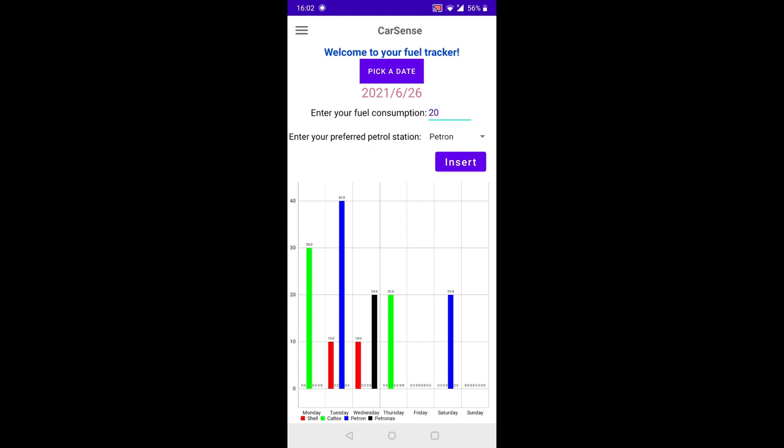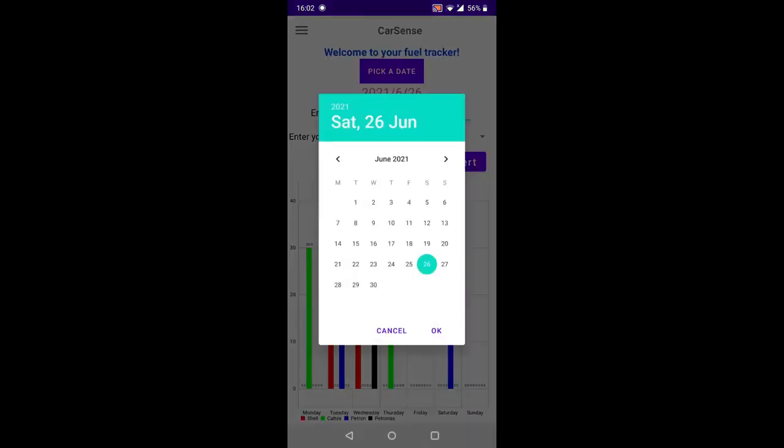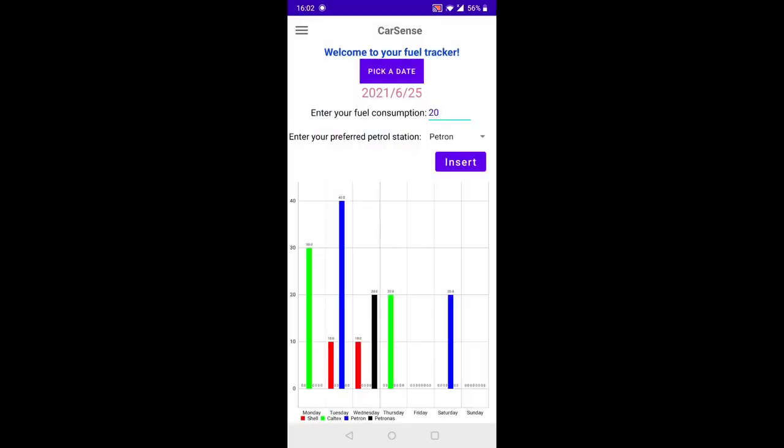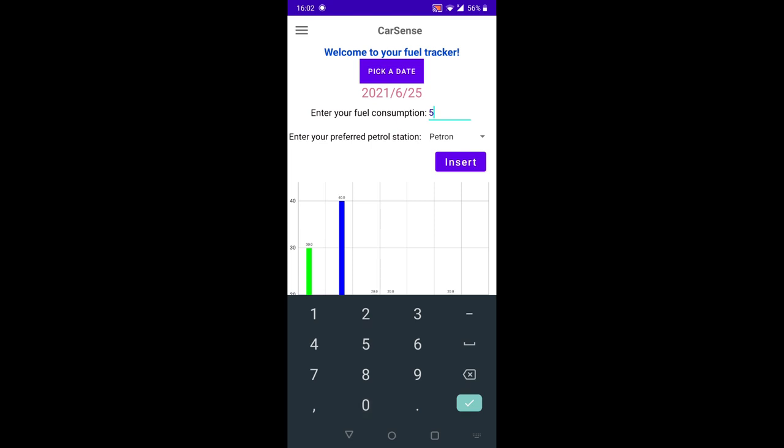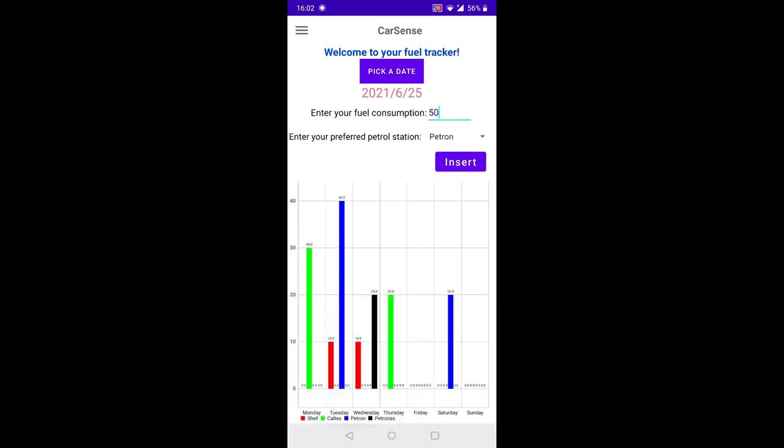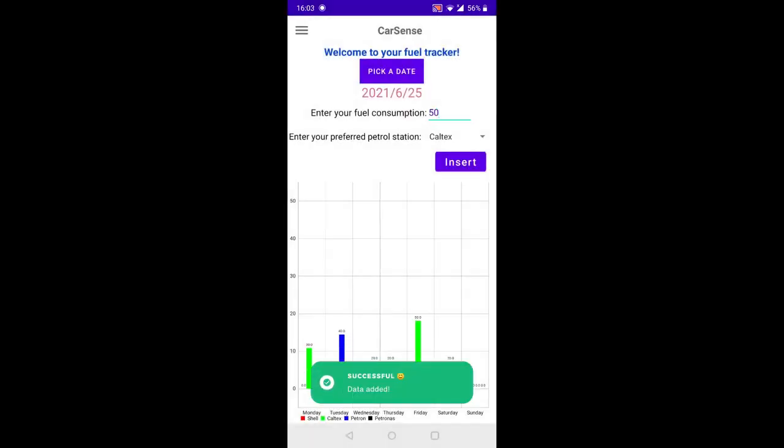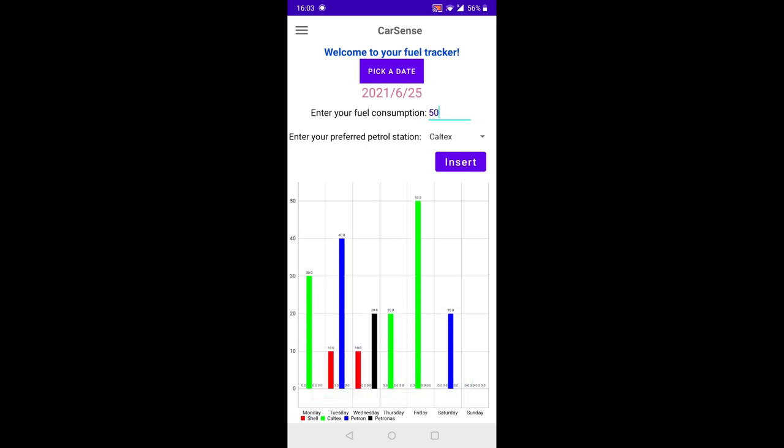So of course, similarly, if users pumped petrol yesterday and they want to input it for yesterday, it is possible as well. They just have to select it from the pick a date, and let's say I click yesterday, and this time maybe I want to go maybe 50 ringgit for example, and maybe I'll go with Caltex, for example. So it should be a Friday, yes. So insert. So data added, and as you can see, actually the data scales accordingly with the graph. So the graph also displays accordingly with the amount of data it is accepting. So as you can see right now, my highest is 50 ringgit, and the other graph seems a little bit smaller because of the existence of the 50 ringgit graph.